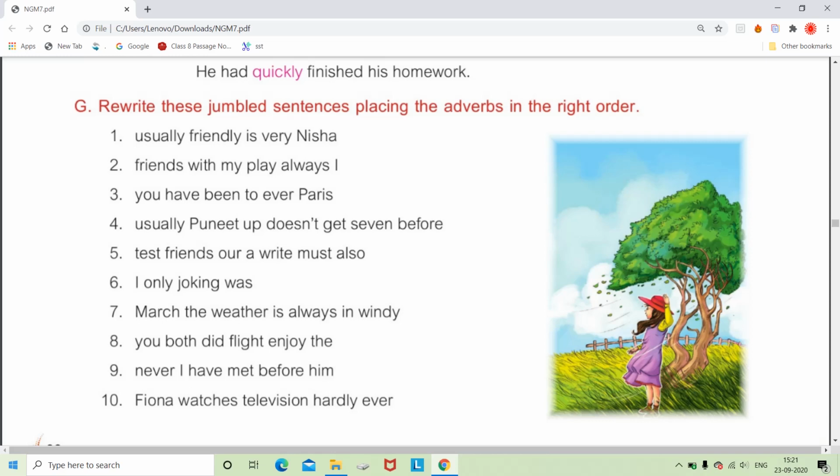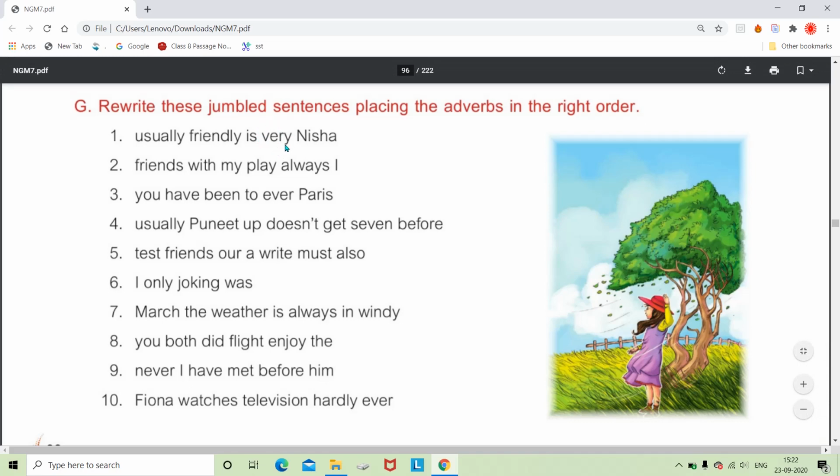So in an assertive sentence, what is the structure of the sentence? The subject comes first, so Nisha will be used first. After the subject, the verb is used, so we will be using is. Then we can use the adverb, like usually, which is an adverb, and then we will use very, friendly. How is she? She is friendly, so friendly is an adjective. So this way we can say that Nisha is usually very friendly. Full stop.